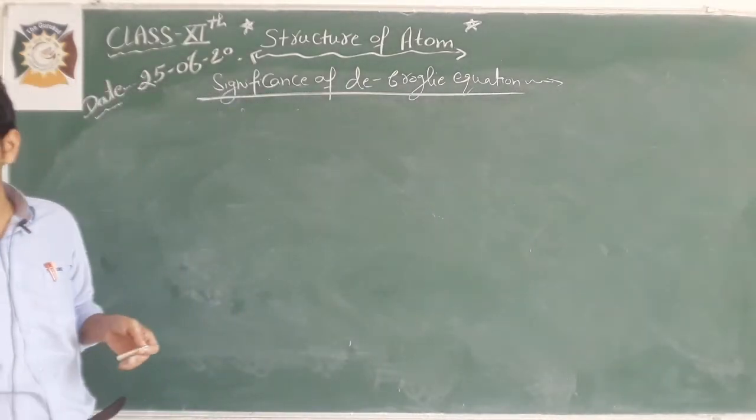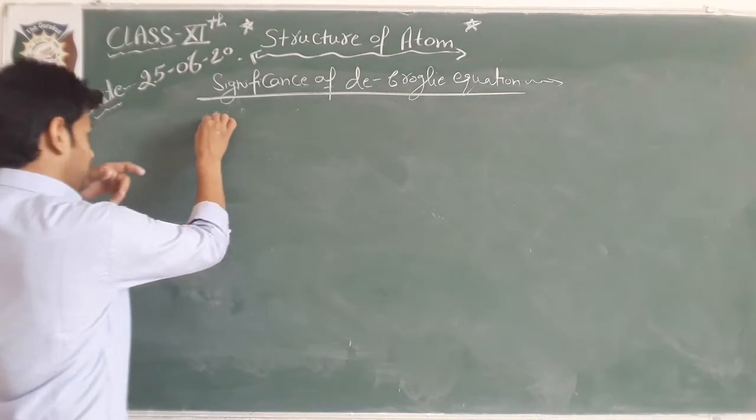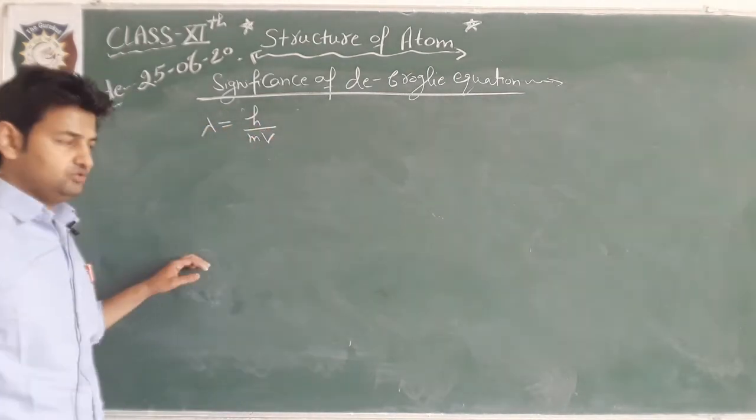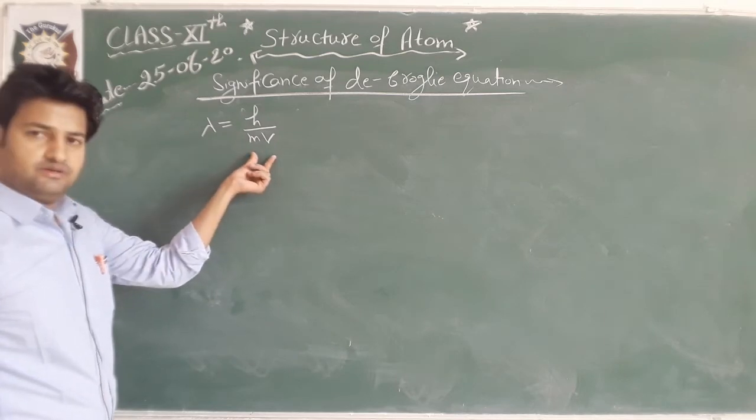Now we know that lambda is equal to h by mv according to the de Broglie equation.